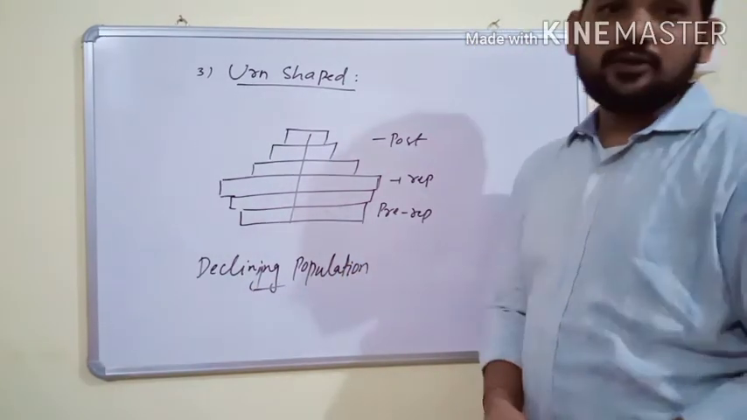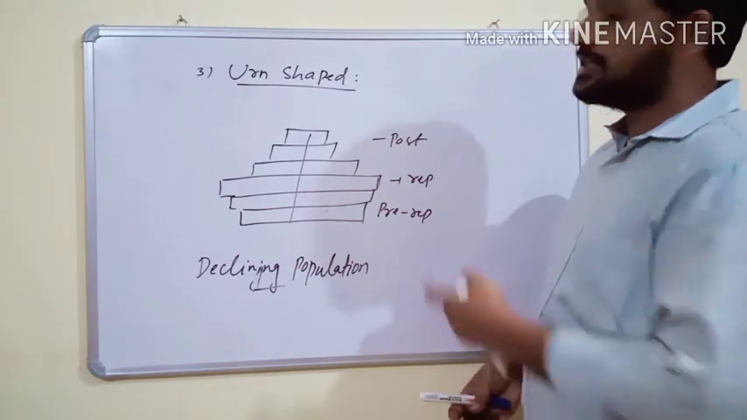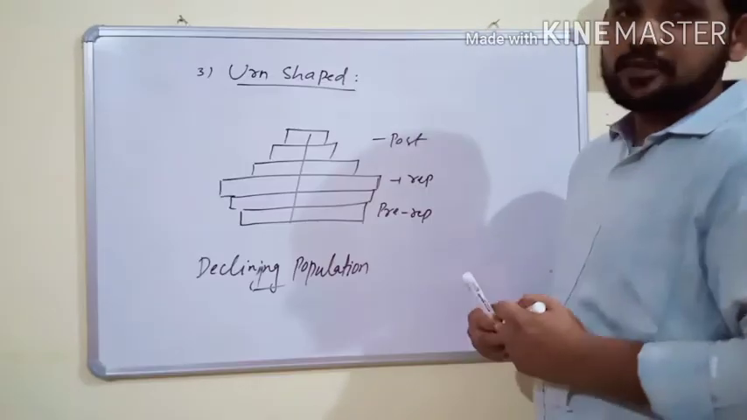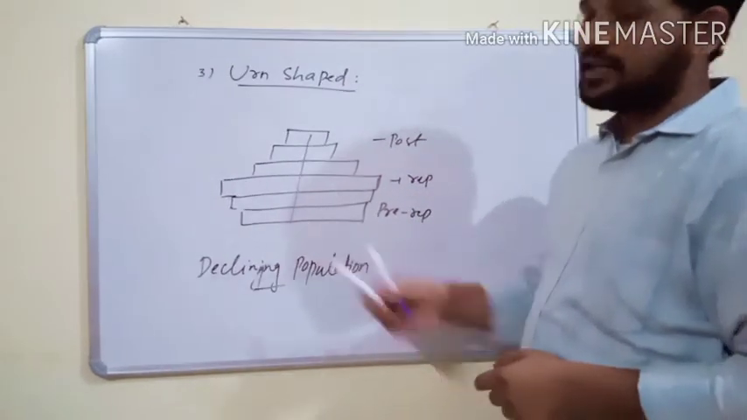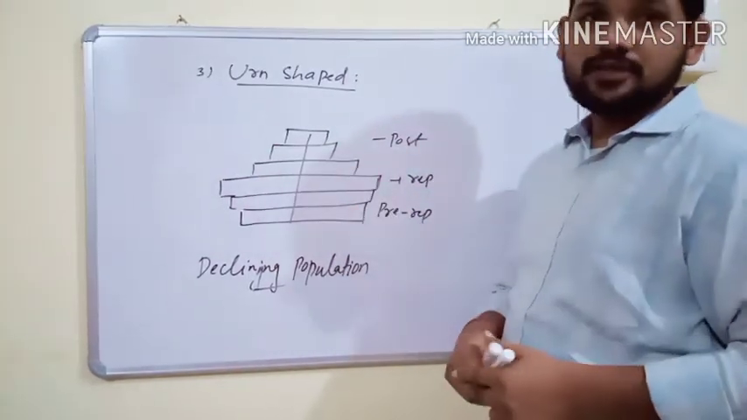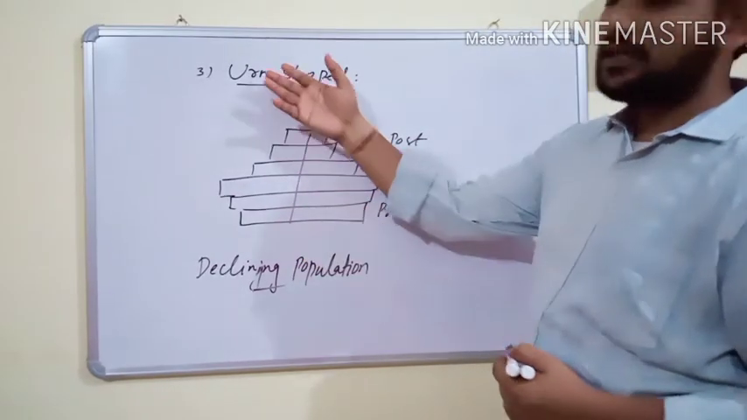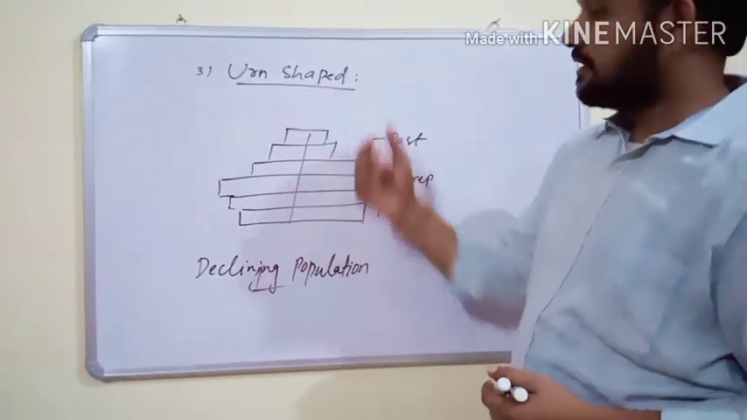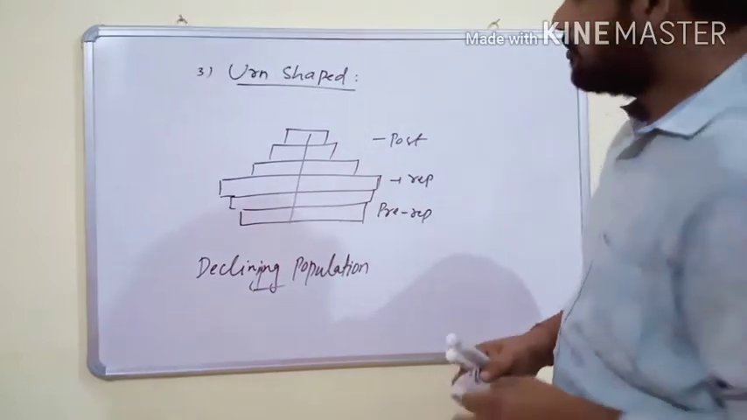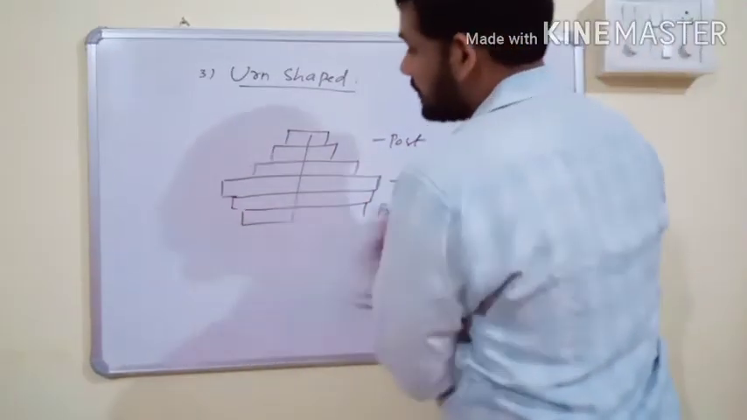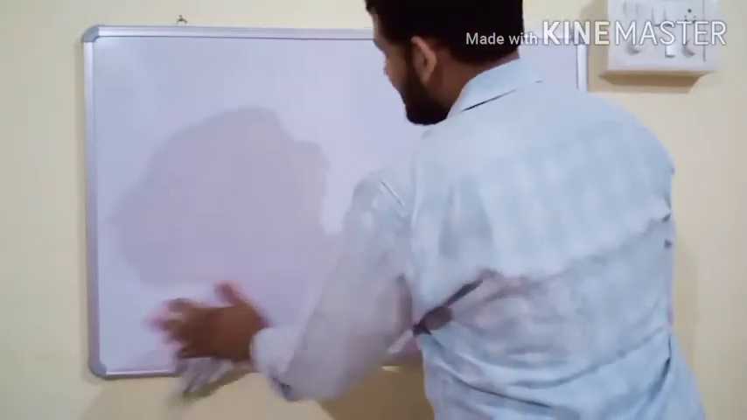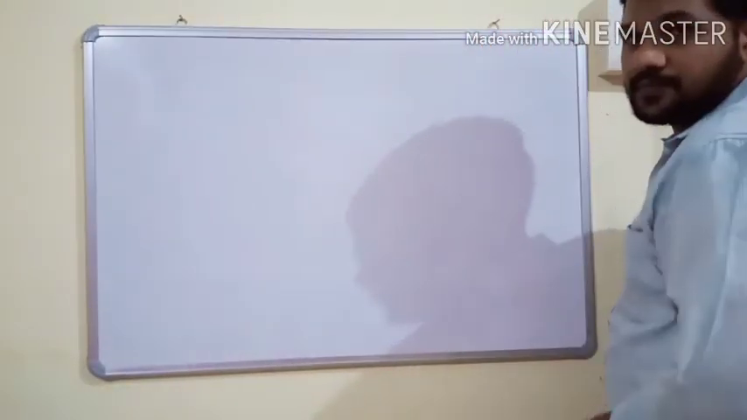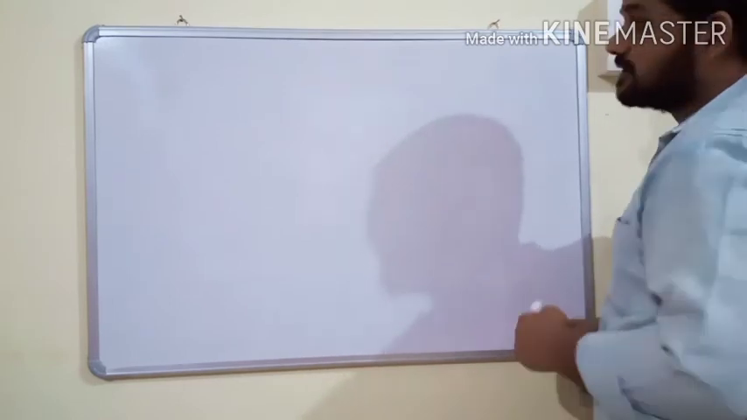So according to various age groups, age pyramids are of three types: triangular, bell-shaped, and urn-shaped. Triangular is also called an expanding population, bell-shaped is called a stable population, and urn-shaped is called a declining population. Positive growth or negative growth depends upon the number of individuals in various age groups of the population. This is a very important topic for subjective exams.